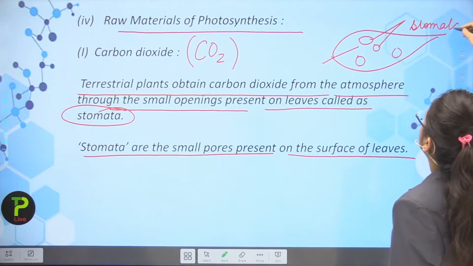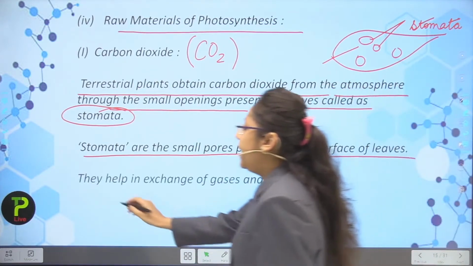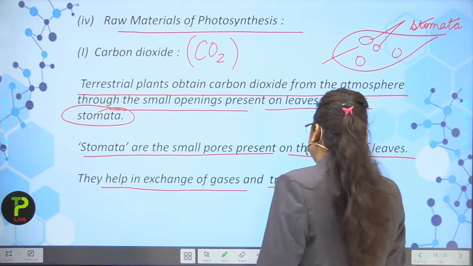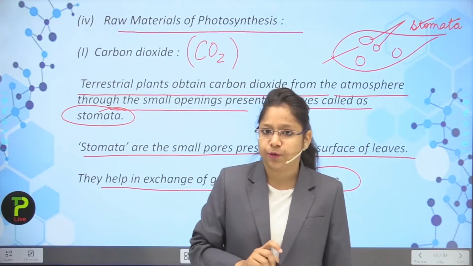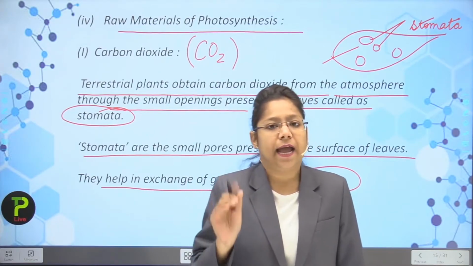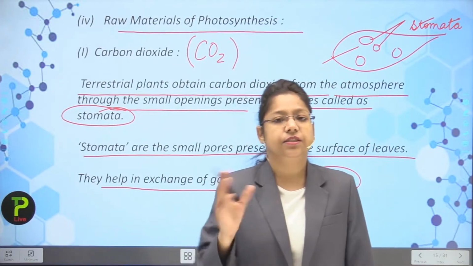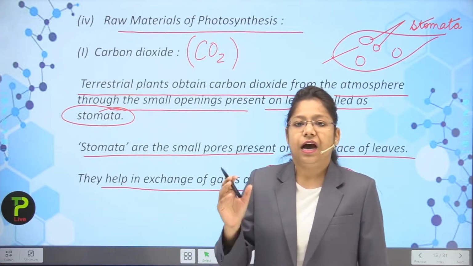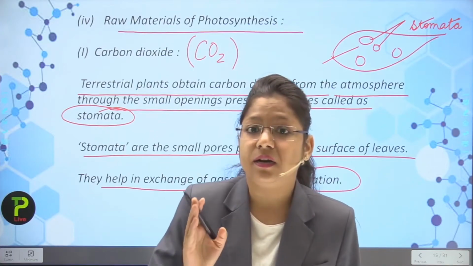Stomata. Now they help in exchange of gases and transpiration. So transpiration is the most important process which is done by the plants. Actually what happens, the excess amount of water which reaches the different parts of the plant is excreted out through the leaves in the form of water vapor.